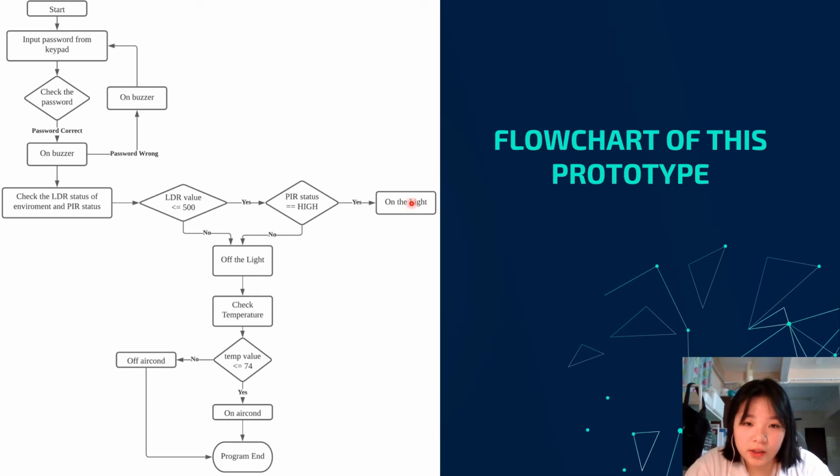After you turn on the light, it should go to check temperature. Correction here again, there must be an error from on the light to the check temperature. If one of these conditions is false or both are false, then it will turn off the light, and then it will go to check the temperature. A little bit of correction here again: if the temperature is less than 35, you should turn off the aircon, or if the condition is false, it should turn on the aircon, and then the program will end.